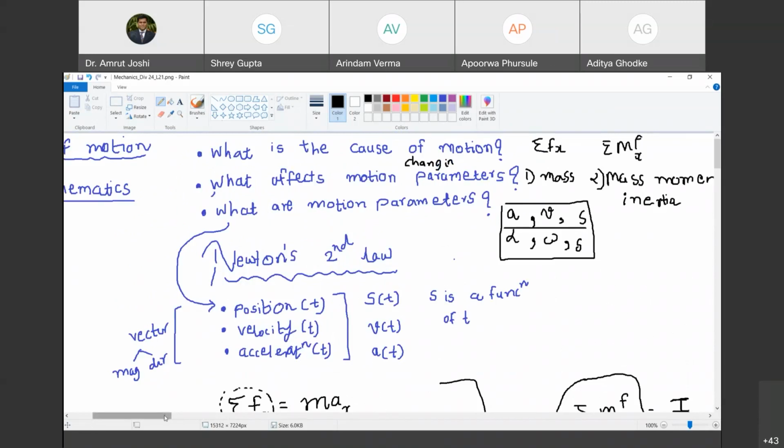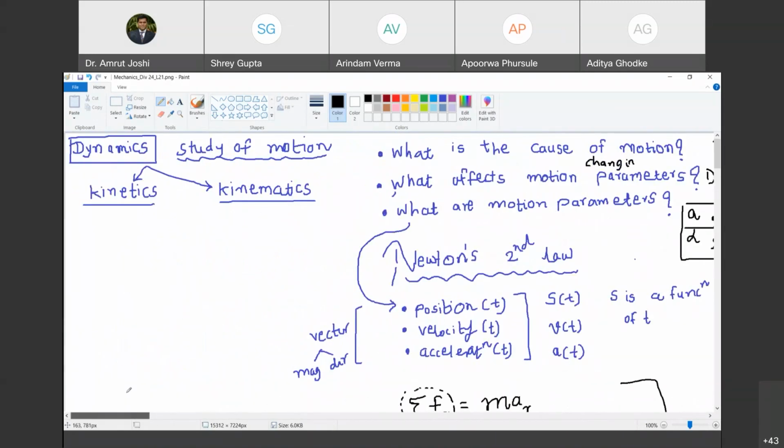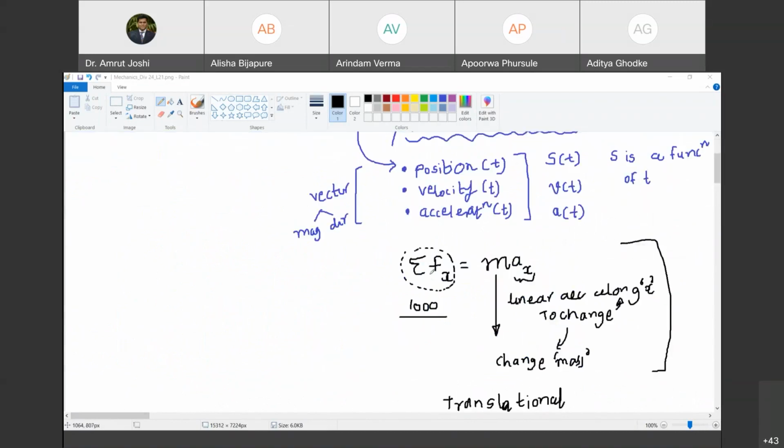Okay. So we have understood these three questions. Now let us come to two branches of dynamics, which are kinetics and kinematics. Sir, I have a doubt. If we consider Newton's second law, we have one more term, right? When mass changes with time. When you were explaining F equals ma, to change acceleration, we need to reduce the mass. Then if we are reducing the mass, that term should also be considered, right?